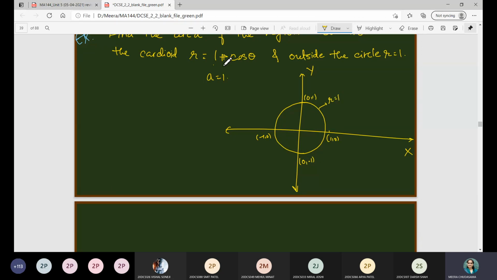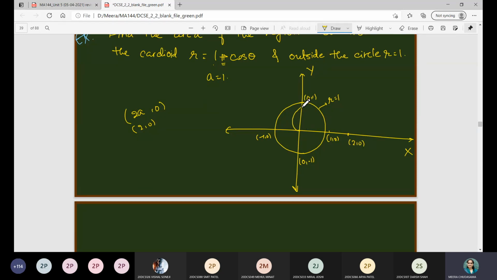Now cardioid with positive sign you are given, that means its direction will be in the right hand side quadrant, and as I have said, on the x-axis it will end at the coordinate 2a comma 0. Here a is 1, so it will end at 2 comma 0. So suppose this is 1 comma 0, here somewhere over here we'll have 2 comma 0, right? And it will touch that axis.